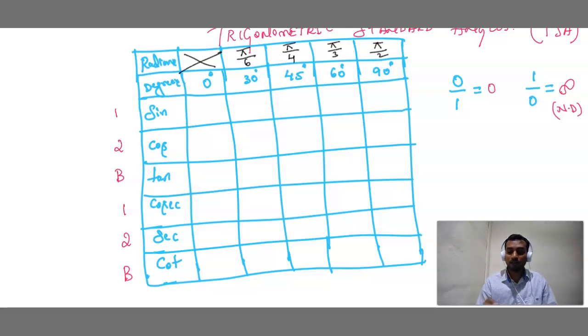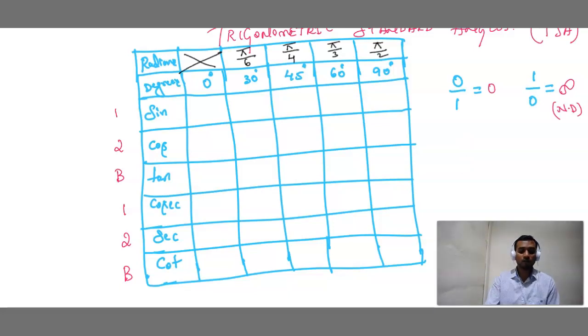You should remember. Second thing, if I write 2, nothing is there in the denominator, but you should know that 1 is there. If no number is there in the denominator, we should ensure there is 1. That is 2 by 1 is 2. We just write 2, which means it is 2 by 1.